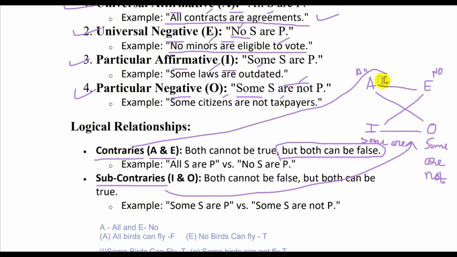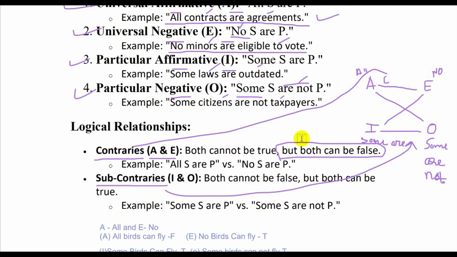Whereas in a contrary, which we studied earlier, the relationship is between A and E. If A is true, then E will be false. In the contrary relationship of A and E, both can be false, but both cannot be true.